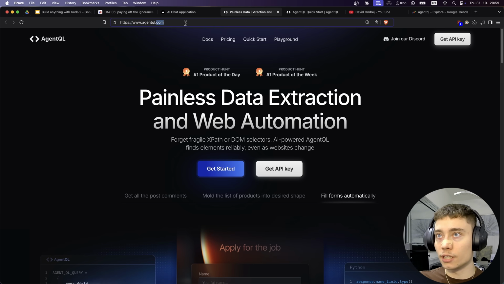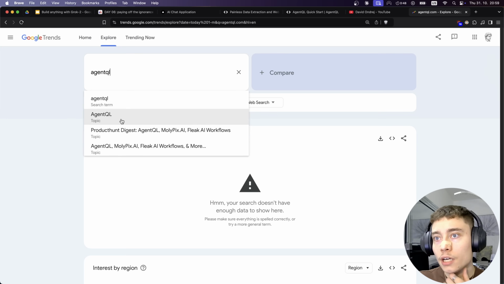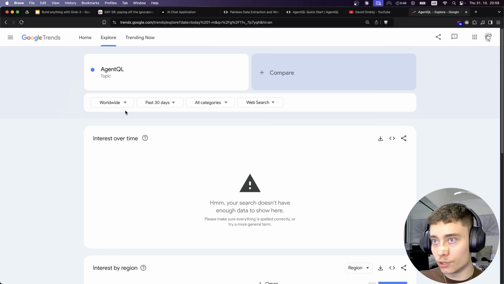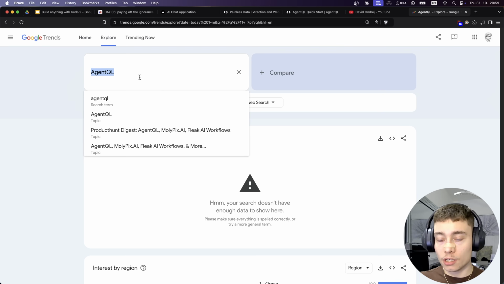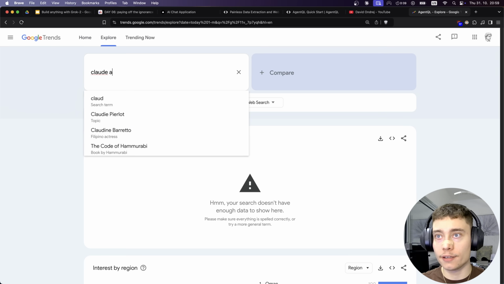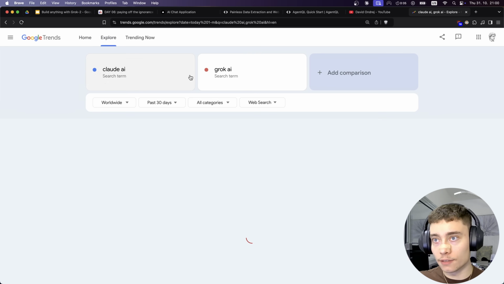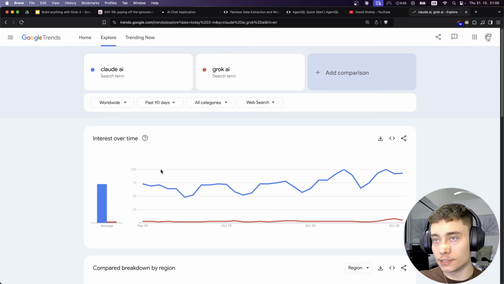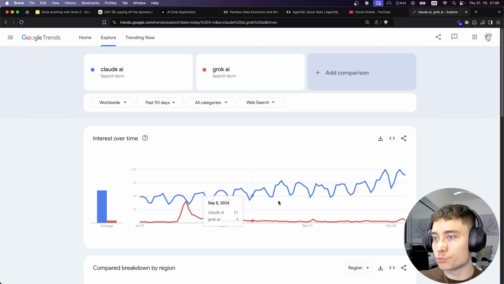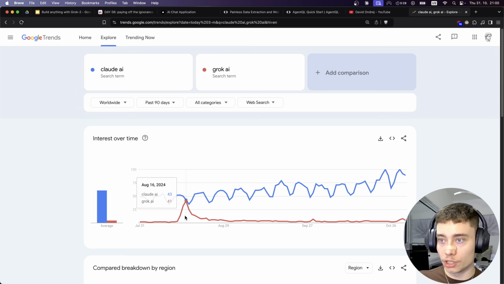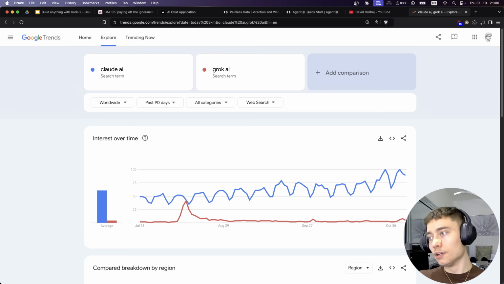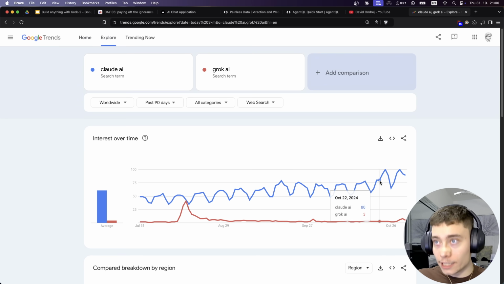AgentQL, maybe agentql.com. AgentQL, I guess let's do the topic. Maybe that's the way to do it. No, it still doesn't have enough search, it's crazy. But one thing I want to show you is how it compares, let's say, Claude AI with Grok, because Grok is still very underrated, right? So let's do like 90 days. As you can see, Claude is much more popular. So this was the release of Grok inside of Twitter, and it's still like what, 20 times, almost exactly 20 times less popular than Claude.